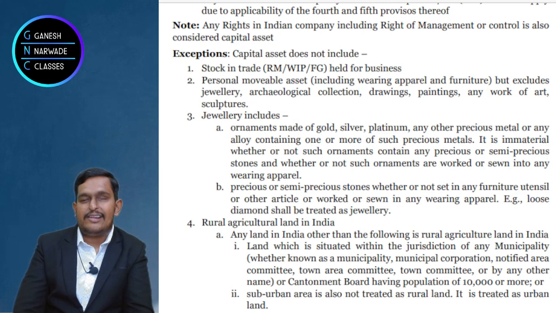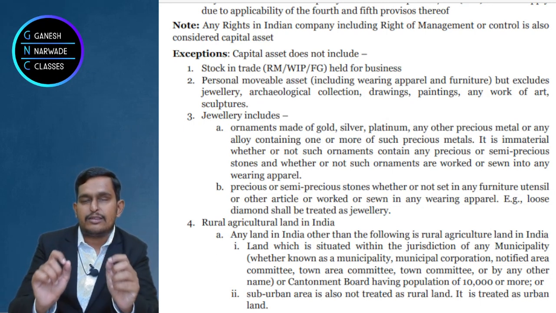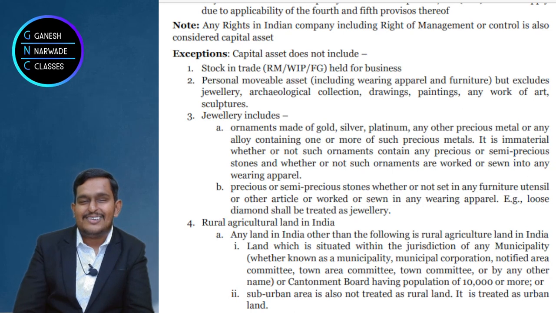Now, painting, drawing, sculpture, archaeological collection and work of art are very simple to understand. But what is jewelry? Suppose there is fake jewelry, some chain we can purchase for 100 rupees or 50 rupees. Can we call it jewelry here? The answer is no. Jewelry is defined in point number 3. Jewelry means ornaments made of gold, silver, platinum or any other precious metal. Only costly things, right? You should understand: gold, silver, platinum or any other precious metal.